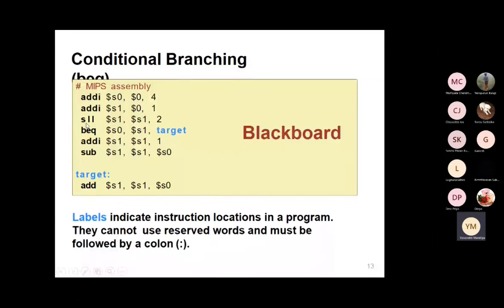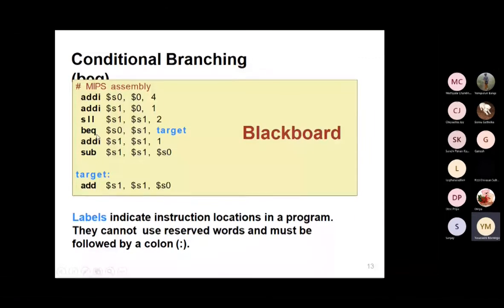How many bits am I shifting S1? I'm shifting 2 bits. The newly generated value I'm placing into S1 only. After that, I'm checking the branch equal. If the branch is equal, then I do the operation of add and then subtraction. If the branch is not equal, I go directly to the label condition. So I will explain here.